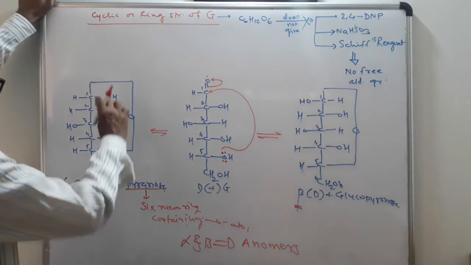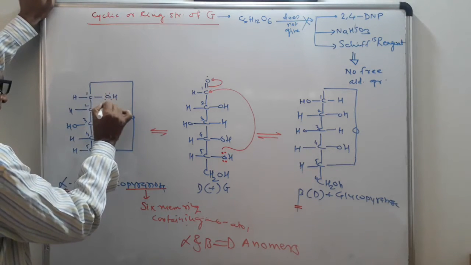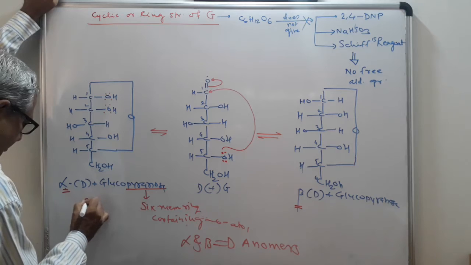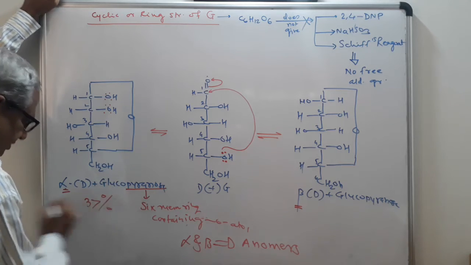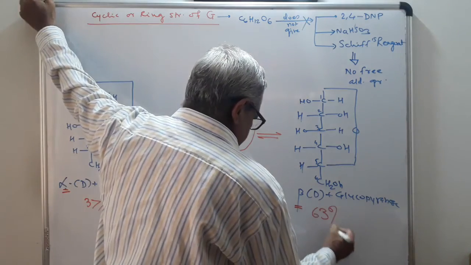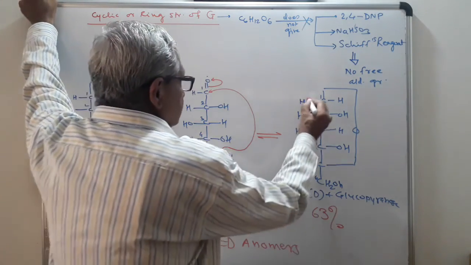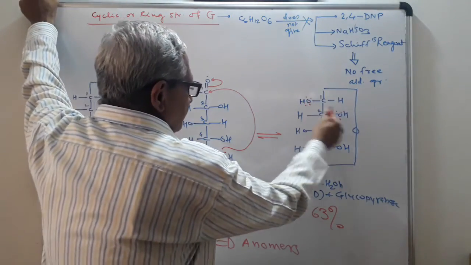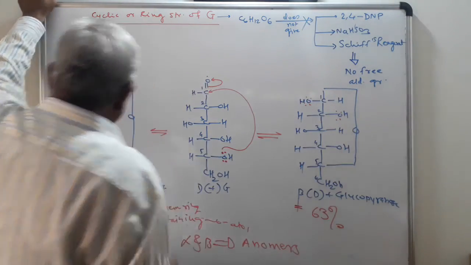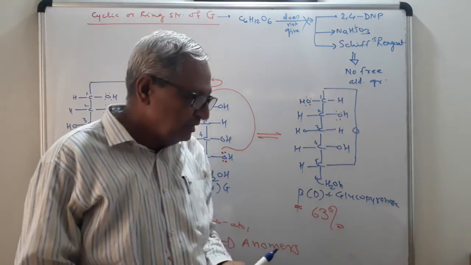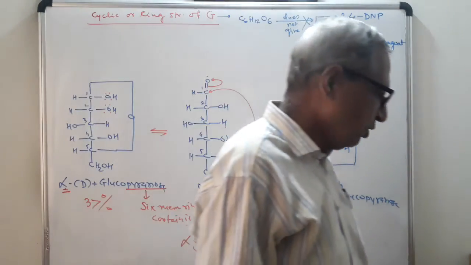Second point, see these OH groups are very close to each other, therefore there is polar as well as steric repulsion. Therefore this will be present only 37% and this will be present in 63%. Major product. OH groups are on the left hand side, opposite side. Left, right, see here, right. So due to this reason, these are the very important points here.